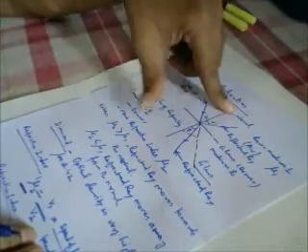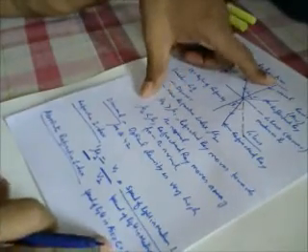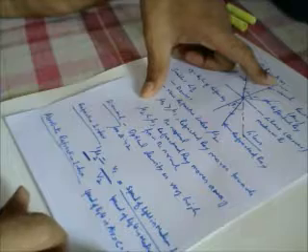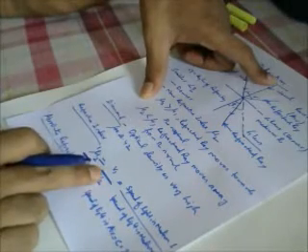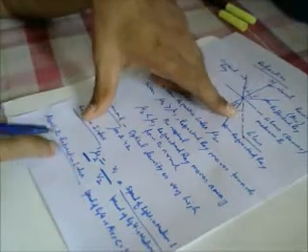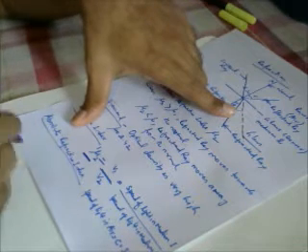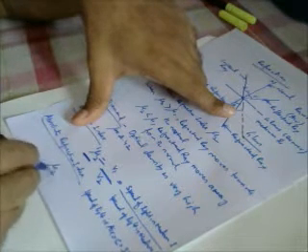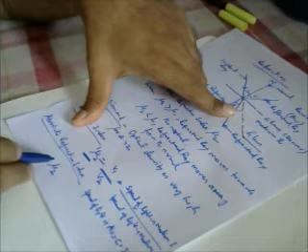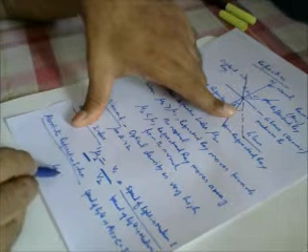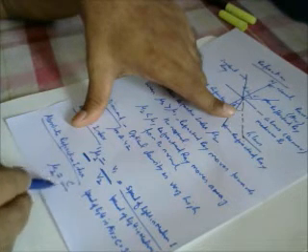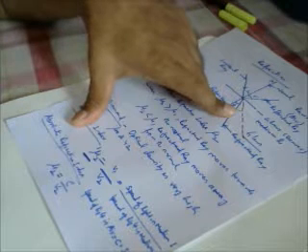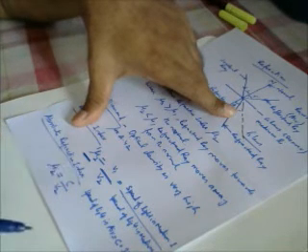So if this constant value of 3 into 10 power 8 meter per second is taken in this ratio, it will be called the absolute refractive index. Okay, so you can say that mu2, because medium 1 you have already taken as air, is equal to C by v2.